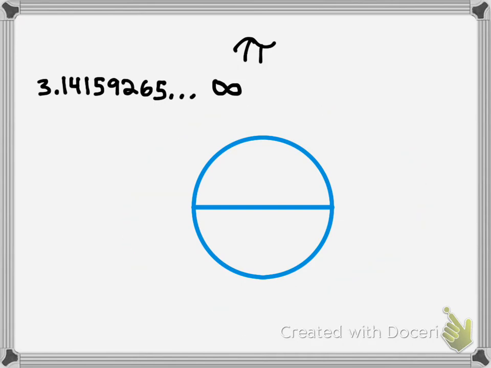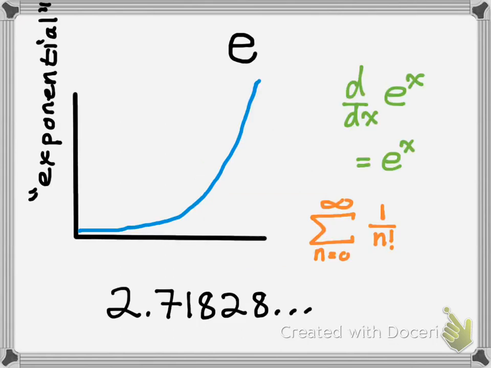Pi is pretty cool. It's in trig a lot. It talks about degrees, radians, and stuff like that. But think how awesome that is. It's an infinite number. It goes on forever. That's just crazy. All through a ratio.